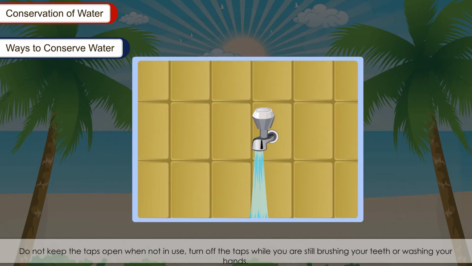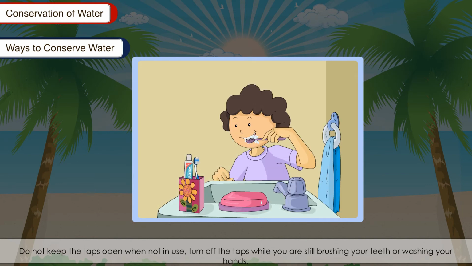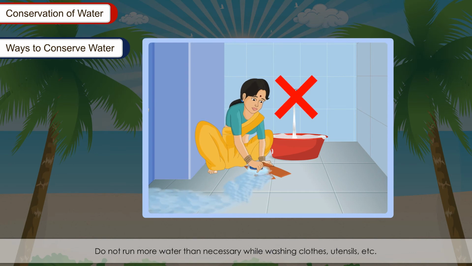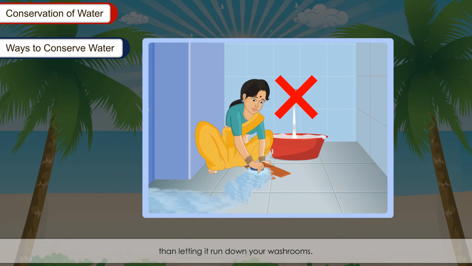Do not keep the taps open when not in use. Turn off the taps while you are brushing your teeth or washing your hands. Do not run more water than necessary while washing clothes, utensils, etc. Make sure the unused or collected water is used for other purposes like cleaning, washing, gardening, etc. rather than letting it run down your washrooms.